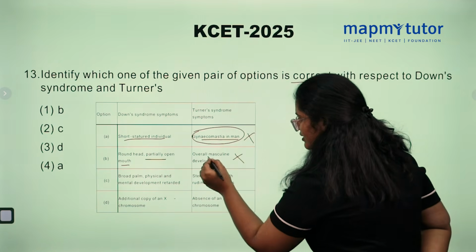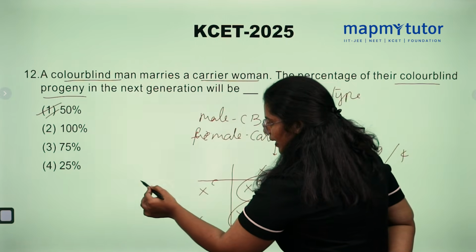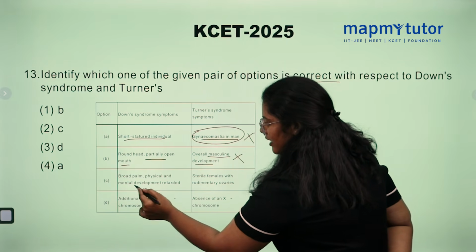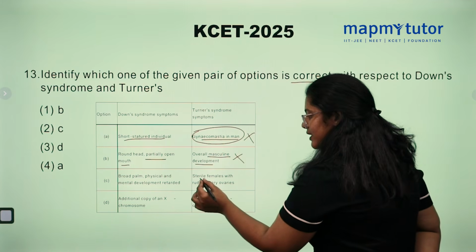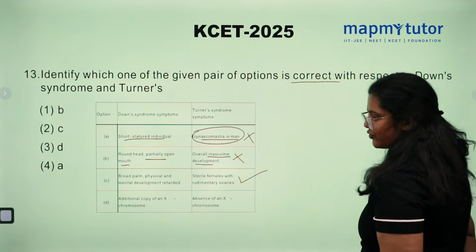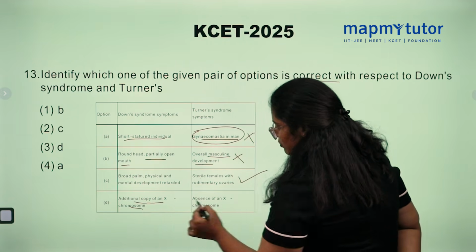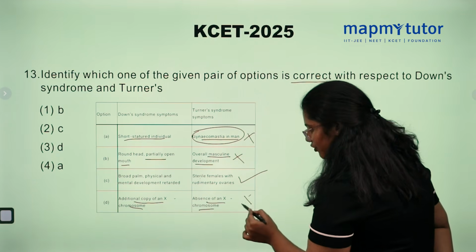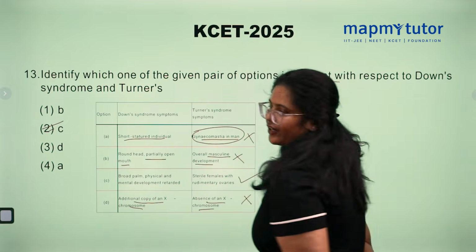No, we cannot see overall masculine development. Option C, broad forehead, physical and mental development retardation, and in Turner syndrome, sterile female with rudimentary ovaries. Yes, true. And the fourth option, additional copy of X chromosome, absence of X chromosome? False. So which option is correct? Option 2 is correct.